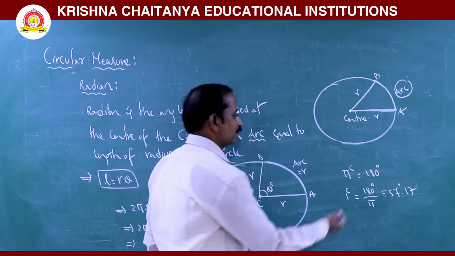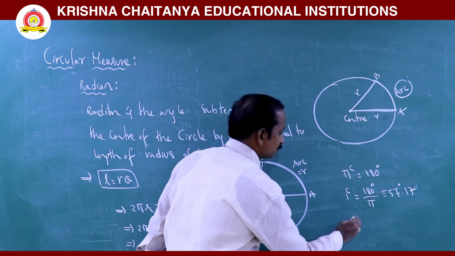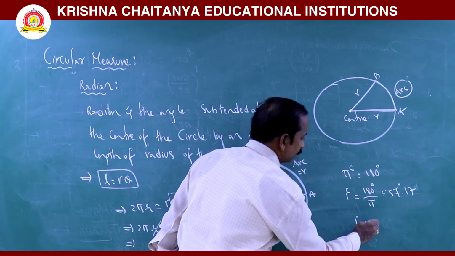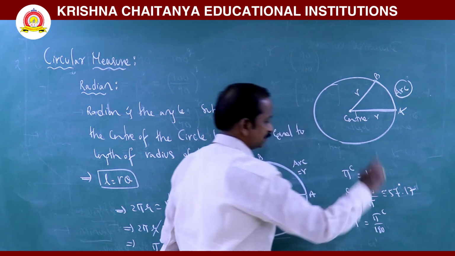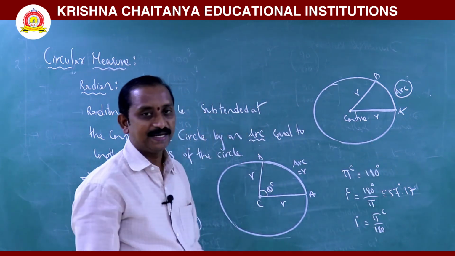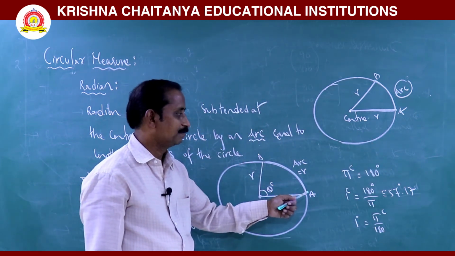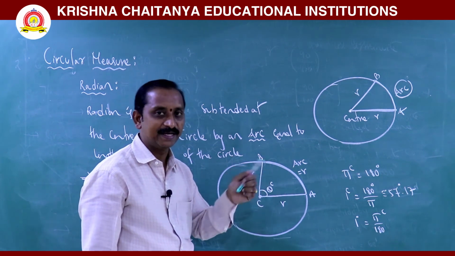Now if you convert degree into radian, what about 1 degree? 1 degree is nothing but pi by 180 radians. This is the relation between radian and degree.